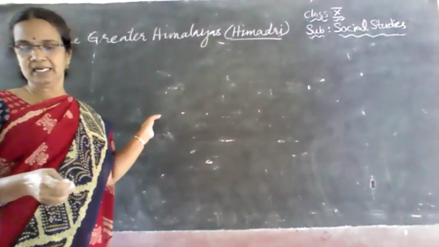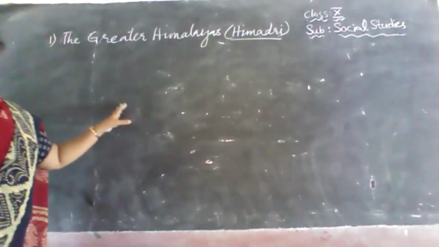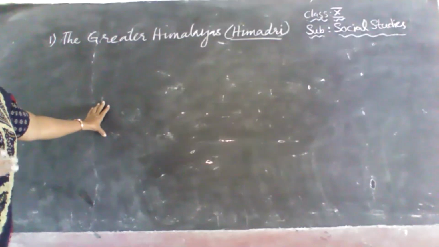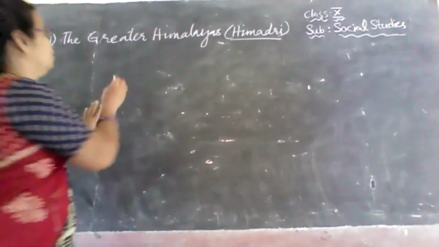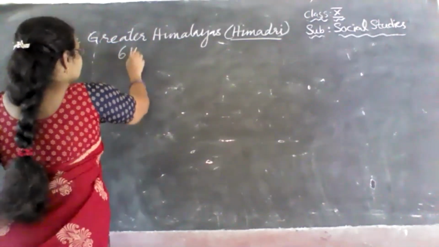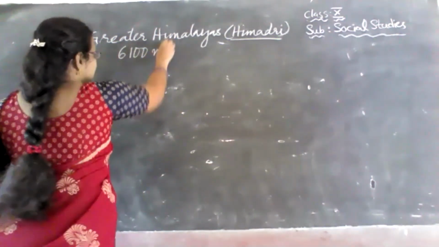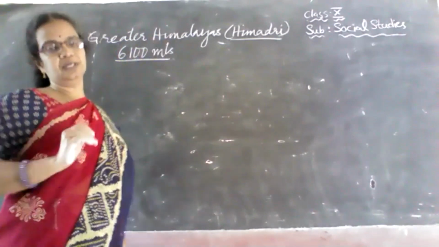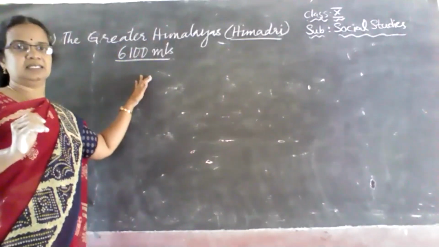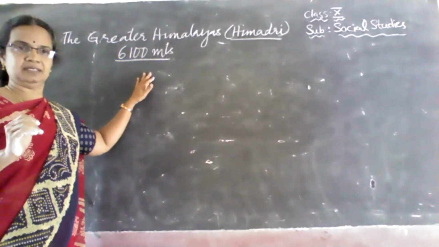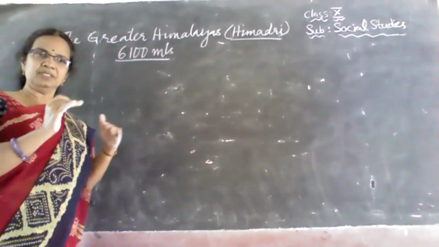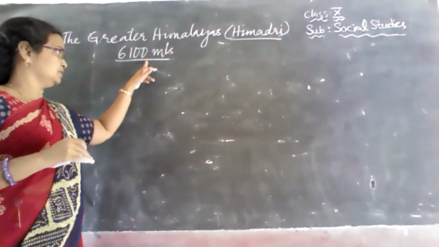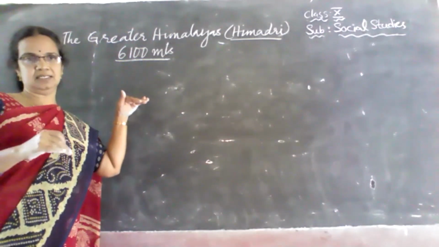The Greater Himalayas have an average elevation of almost 6,100 meters. That means there are some peaks which are more elevated than 6,100, and there are some which are lower than that.